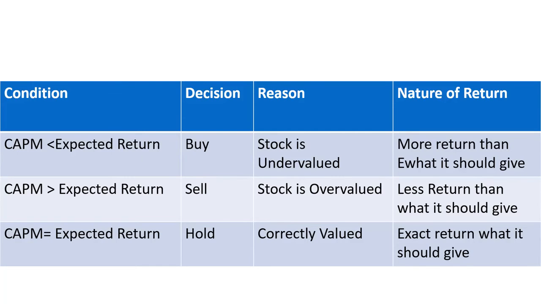When the value of CAPM is greater than the expected return, we should sell the security because the stock is overvalued. We are getting less return than what it should give. Okay. Then CAPM is equal to expected return. We should hold the security because the stock is correctly valued, and it is giving the exact return it should give.